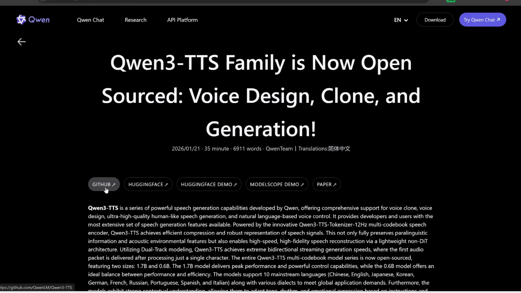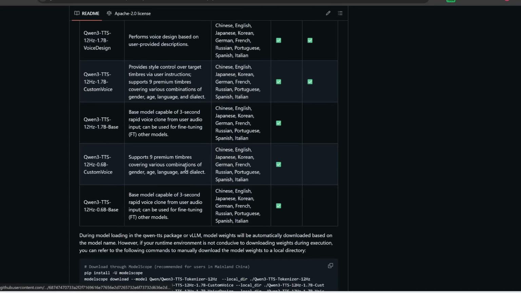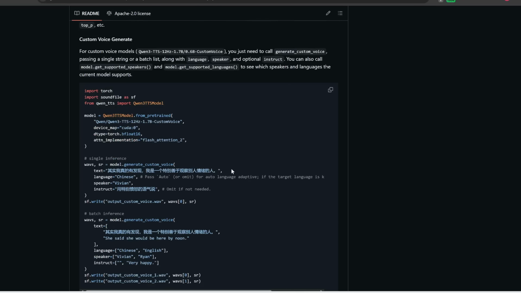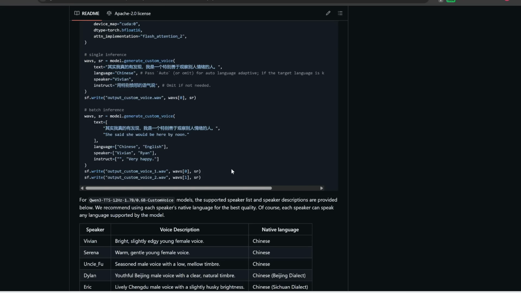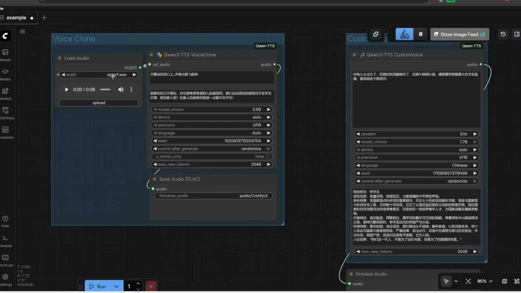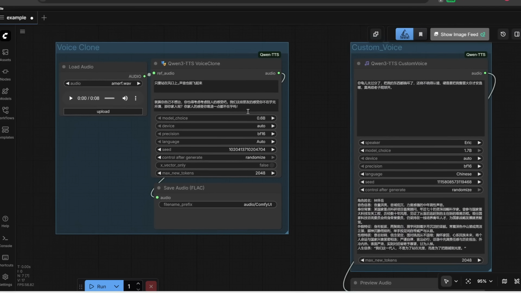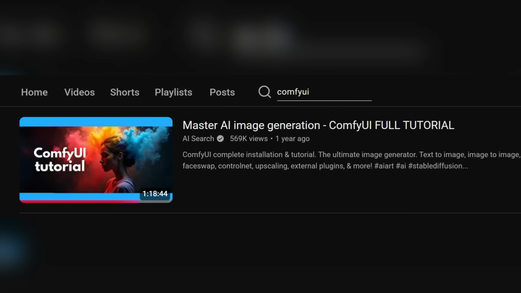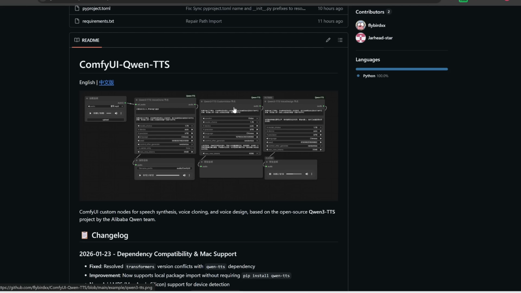Now, they have released an official GitHub repo, which contains instructions on how to download and run this, but all of this is raw code, which is not intuitive. What we're going to use instead is a graphical interface called ComfyUI. This is the most popular platform for running open source image, video, and audio generators offline. If you're not familiar with ComfyUI, or if you don't have it yet, definitely see this installation tutorial first. Anyways, back to our video. This assumes you already have ComfyUI installed.